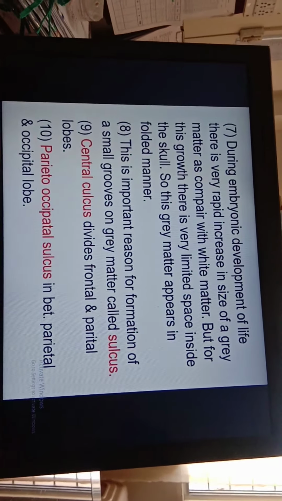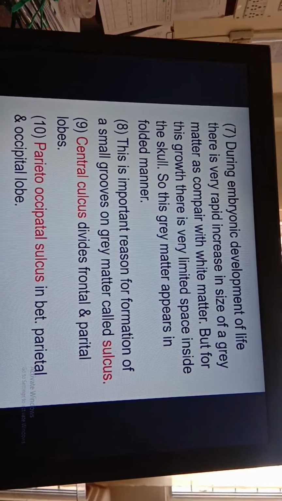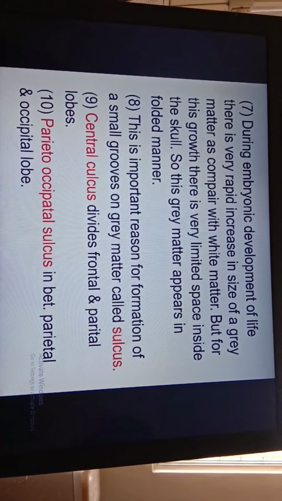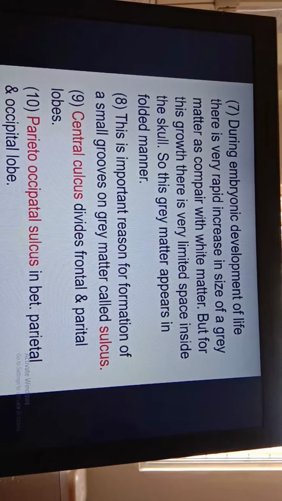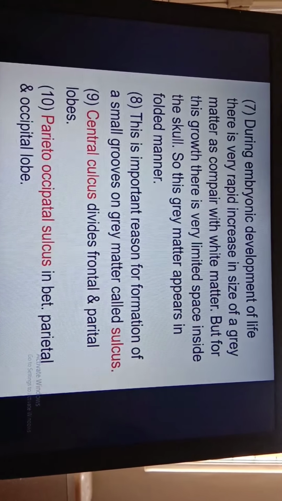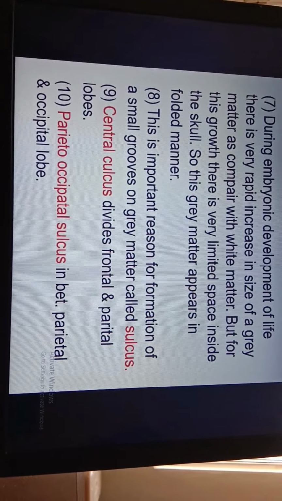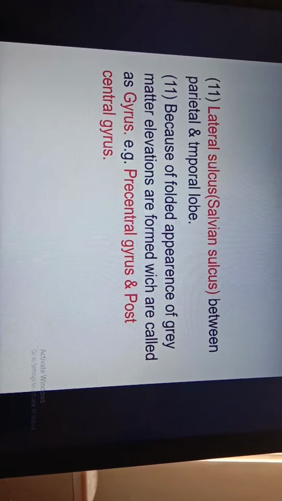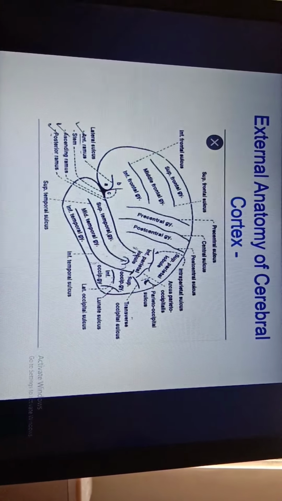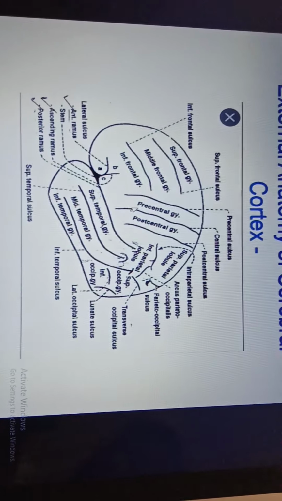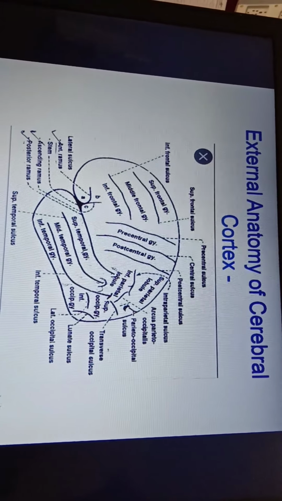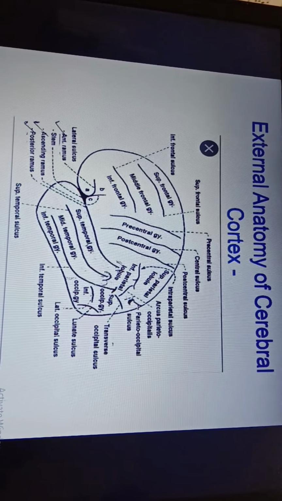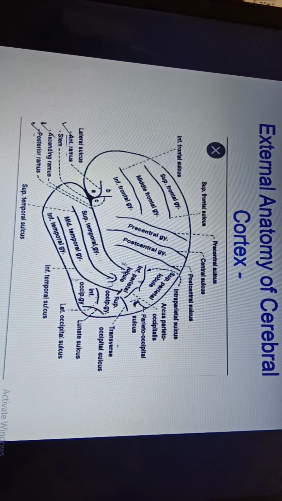As we already discussed, in the embryonic development of life, there is a very fast development of gray matter as compared with white matter. That is the reason gray matter appears in a folded manner. This is the reason for formation of sulcus. Just now we discussed the lateral sulcus and all the sulci. Sulcus also forms the elevated portion on the cerebrum. These elevated portions on the cerebrum are called gyri.